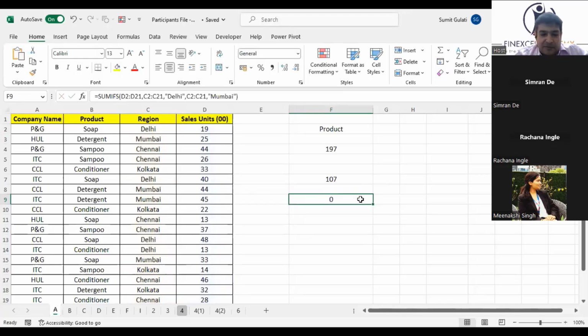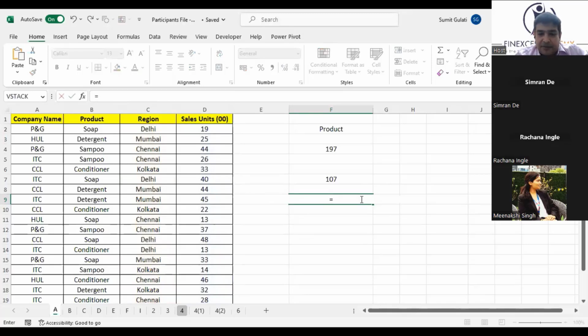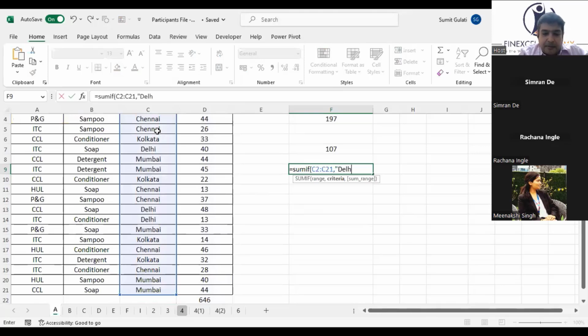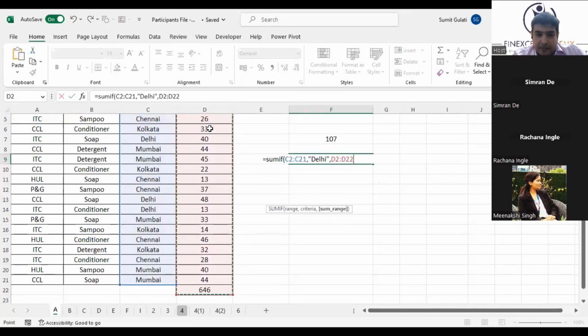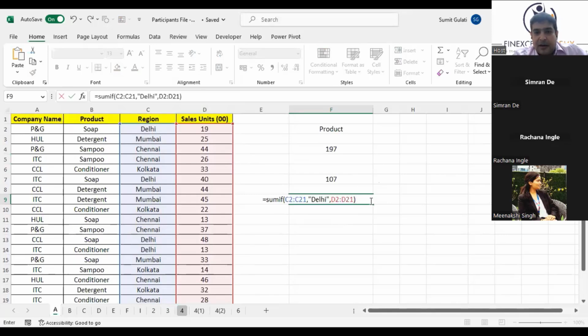Instead of this, what we have to do is use a SUMIF. It is asking me for the range. I'll select this range and give it the criteria Delhi. It is asking me for the sum range, so I go and select the sum range. Now what I'll do is put a plus sign in between. That means I am saying first add all the Delhis.